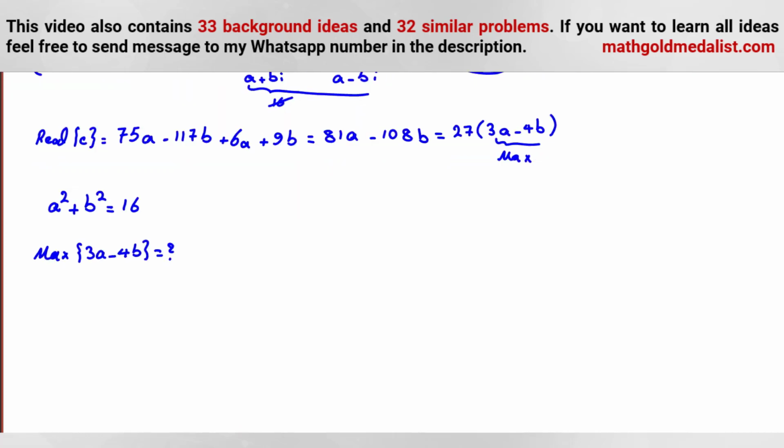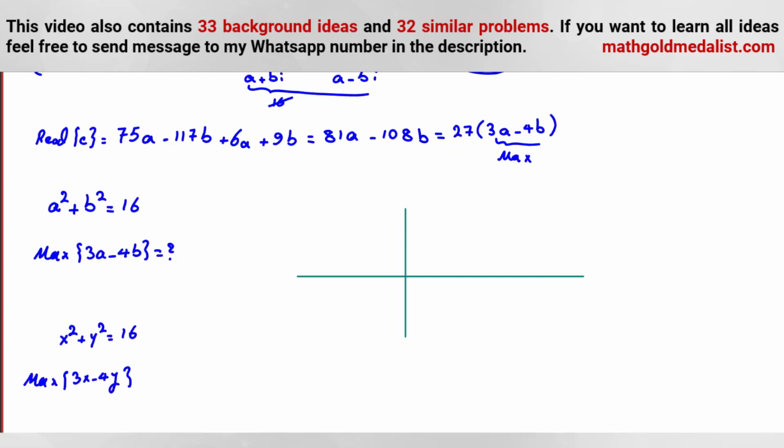So here, a squared plus b squared equal to 16. Let's change it because I want to draw the graph. I can say it is ab, or we can change it with x and y. X squared plus y squared is equal to 16, and we want to find the maximum of 3x minus 4y. It is the equation of a circle with center at the origin, 0, 0, and radius 4.